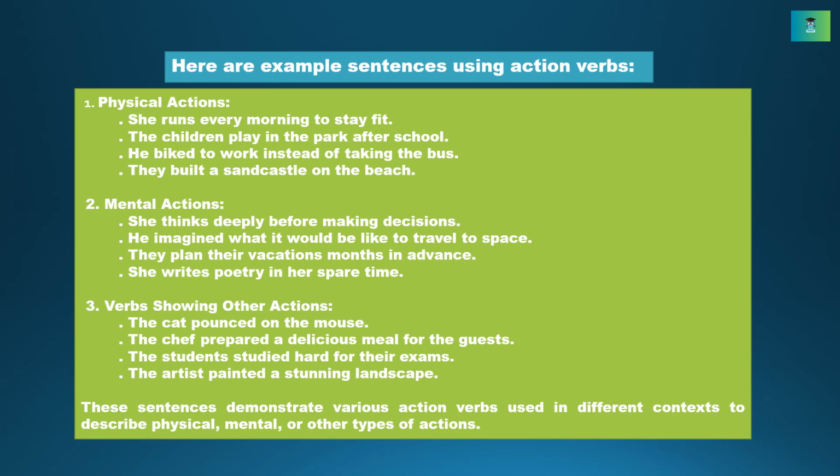3. Verbs showing other actions. Example: The cat pounced on the mouse. The chef prepared a delicious meal for the guests. The students studied hard for their exams. The artist painted a stunning landscape. These sentences demonstrate various action verbs used in different contexts to describe physical, mental, or other types of actions.